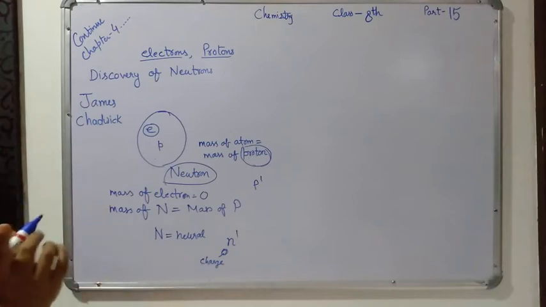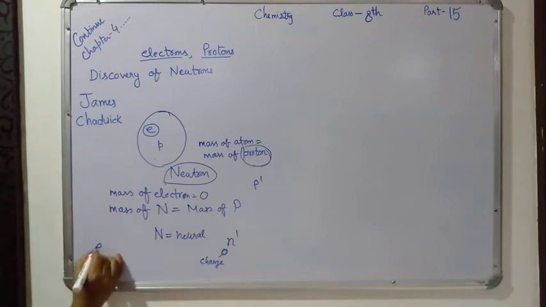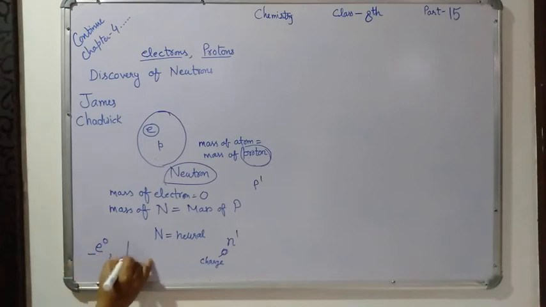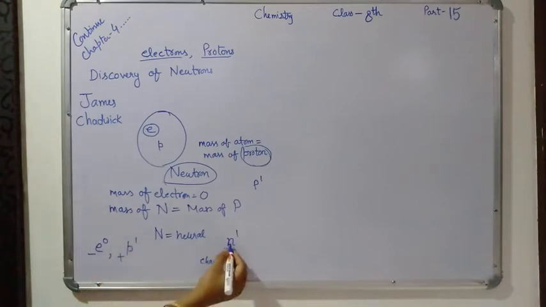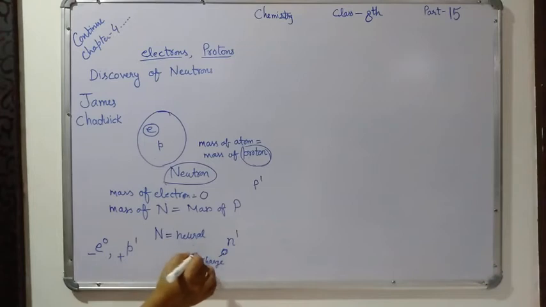I think all of you remember how to denote electrons. This one is the negative charge and this one is for mass. Proton has a positive charge, so here a plus sign, and mass is 1. For neutron you have to write 0 for the charge, no electric charge, neither positive nor negative, and 1 for mass.